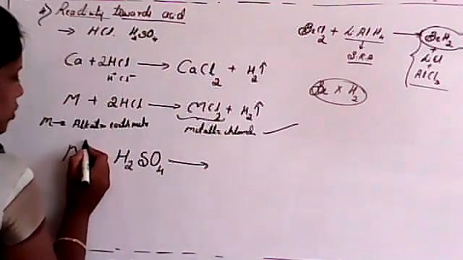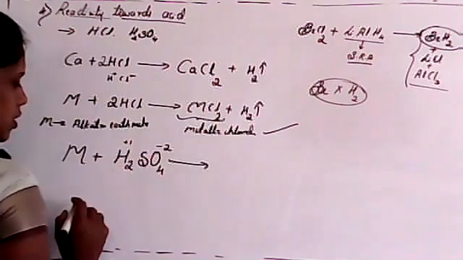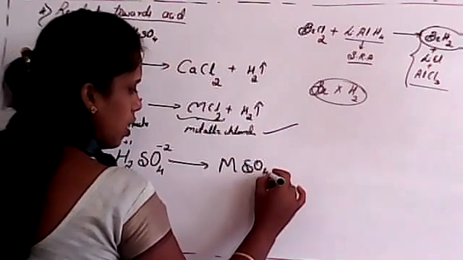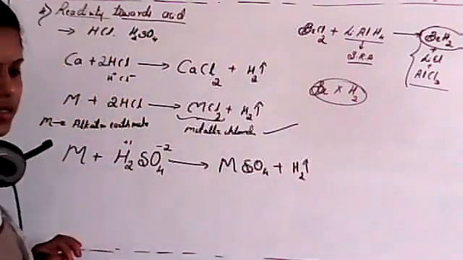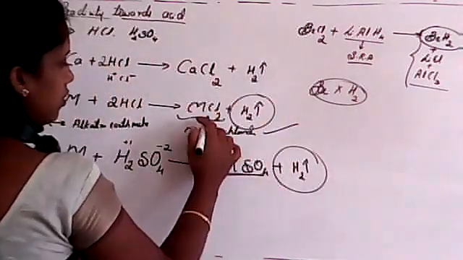See, metal is always in the +1 oxidation state. Sulfate has a -2 charge. So the product will be metal sulfate, MSO4, plus H2 gas is eliminated. So these were the same products. The main thing is that hydrogen gas is eliminated with the formation of salts.